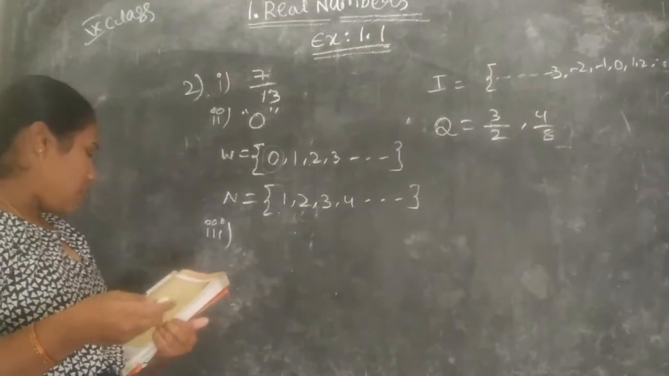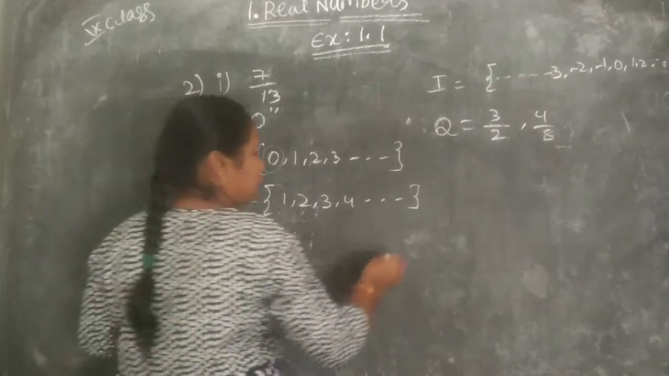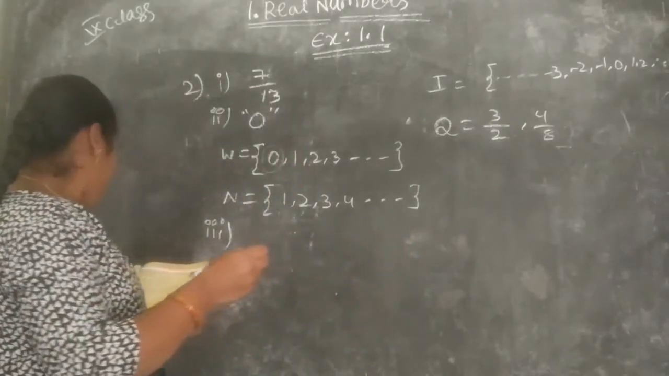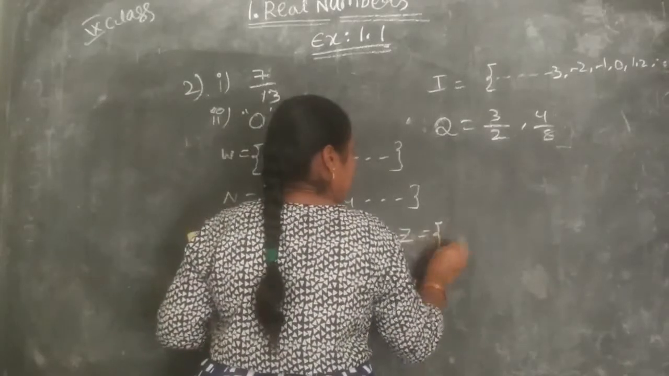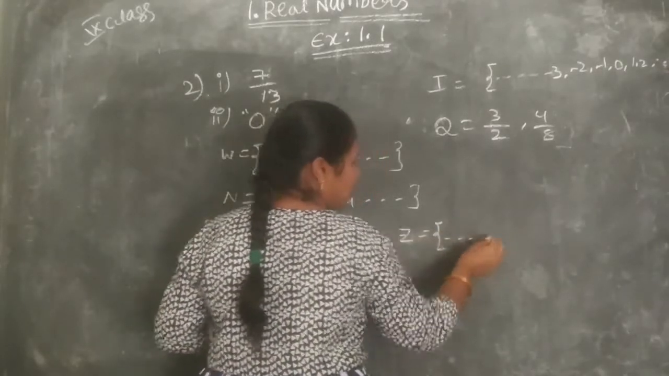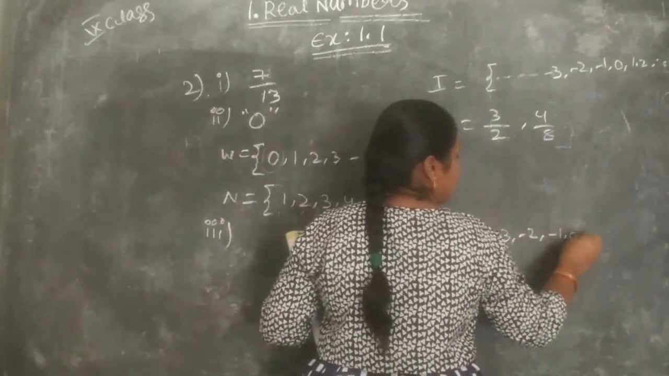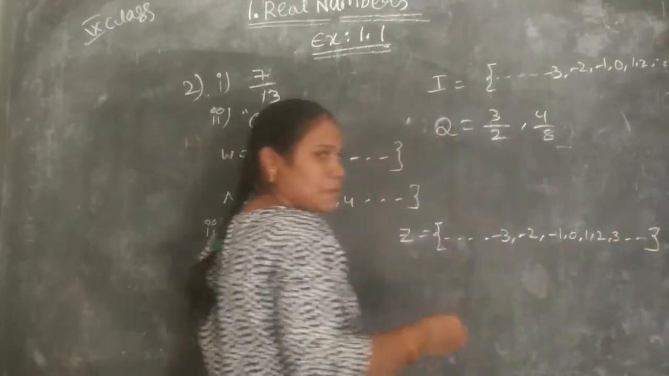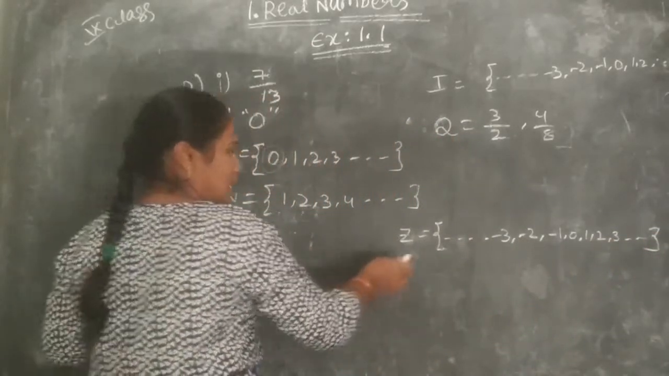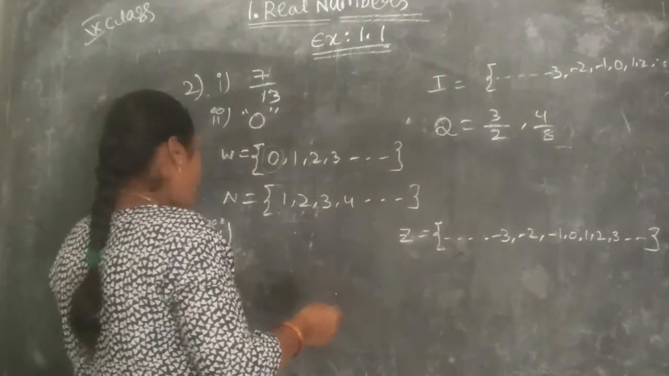And the third one is an integer which is not a whole number. An integer which is not a whole number. So let's see, an integer. So the integer set, just I am taking the integer set, and so on, -3, -2, -1, 0, 1, 2, 3 and so on. Yes, this is the integer set. And then the whole numbers.